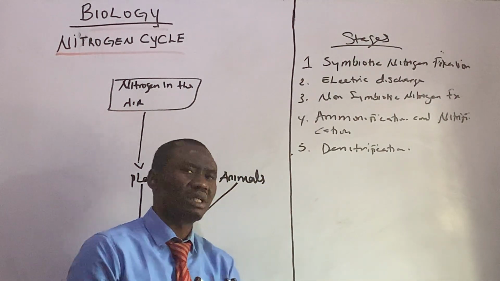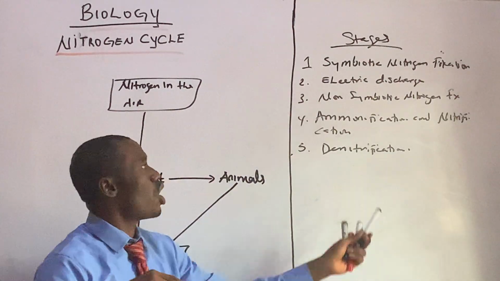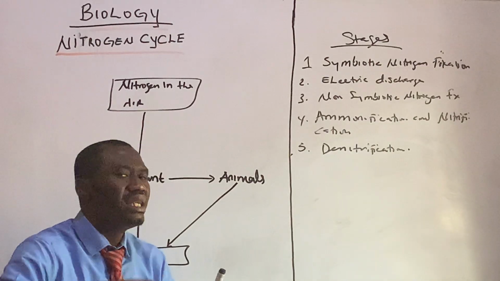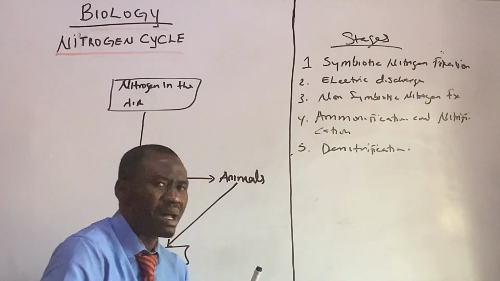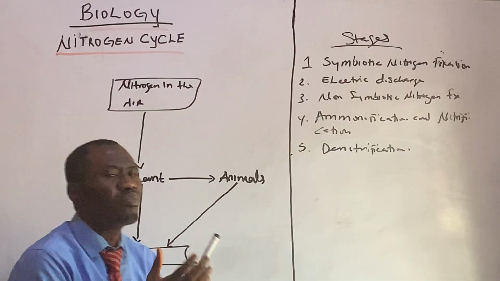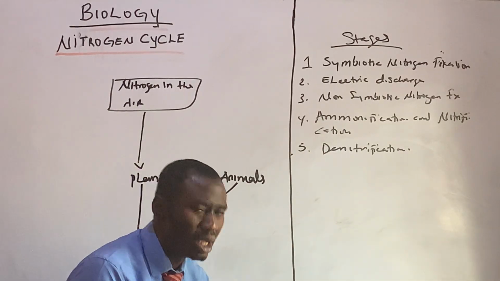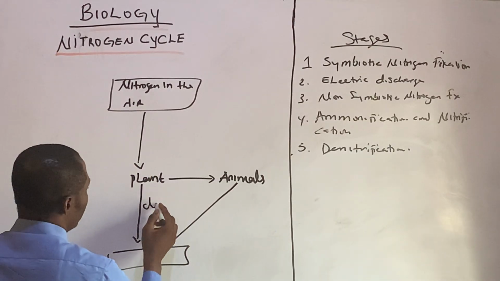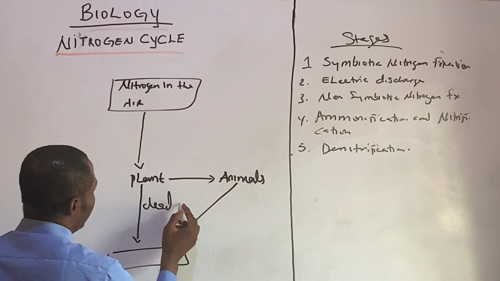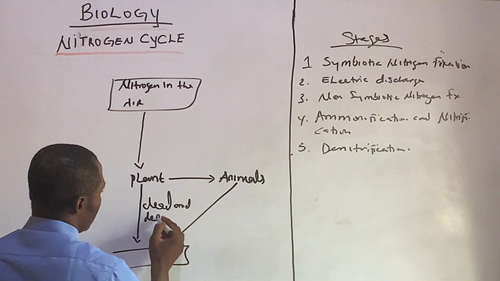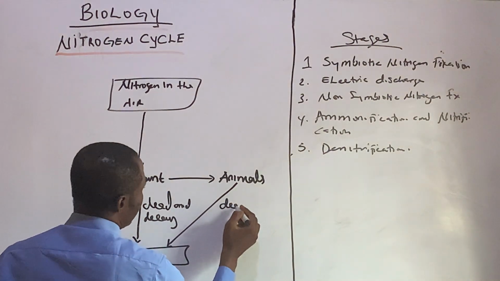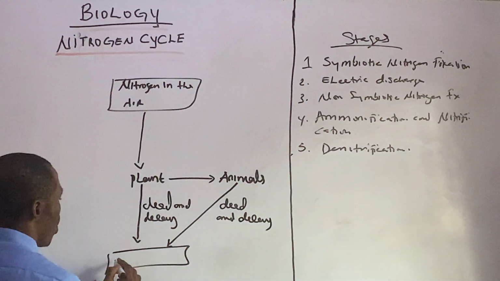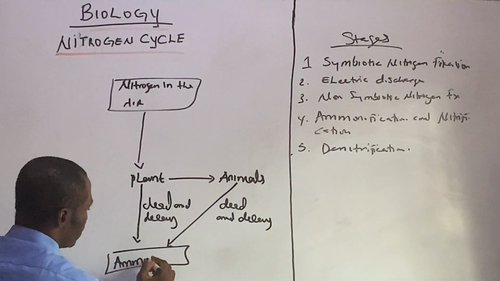You need to understand this concept. In our previous video, we explained all this. Ammonification: when the organic matter dies, certain organisms act on this matter to decompose it and break it into humus. So this process is known as ammonification. So we have death and decay. All right, when that occurs, then we have ammonification.